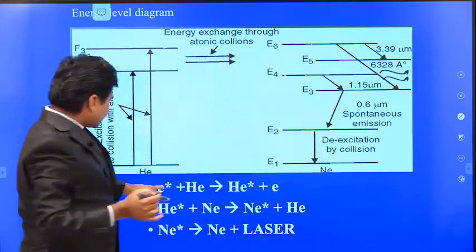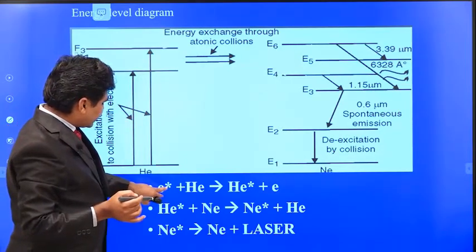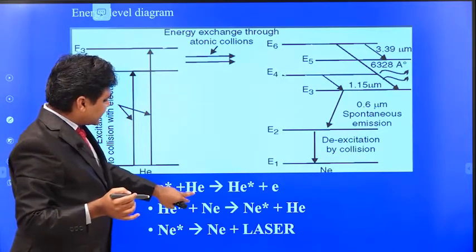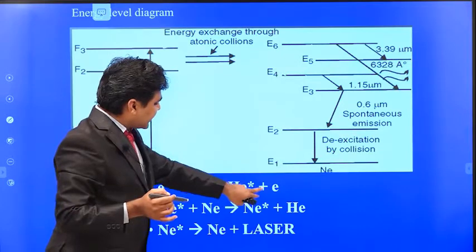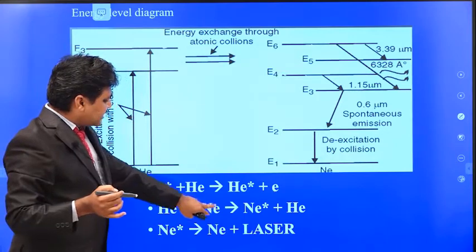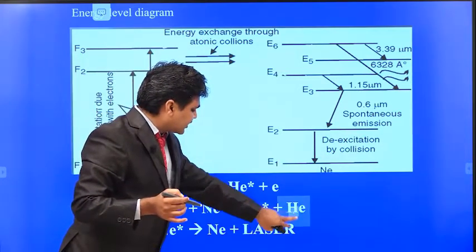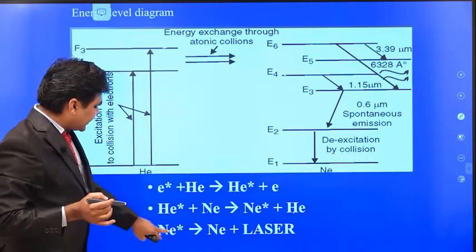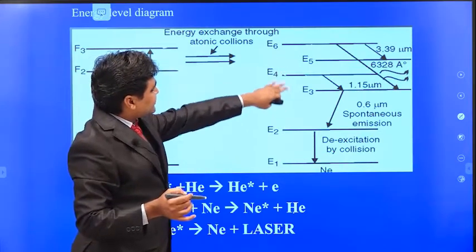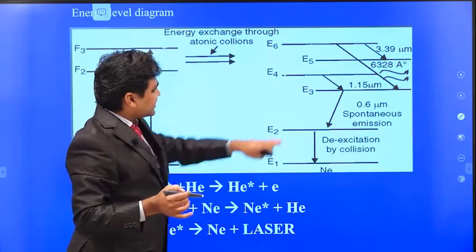The star represents the excited state of the electrons, meaning they have energy. When these electrons collide with the helium atoms, the helium goes to the excited state and the electrons come to the ground state. When these helium atoms collide with the neon atoms, the neon atoms go to the excited state and the helium atoms come to the ground state. When the neon atoms are in the excited state, population inversion is achieved between E6 and E5, E6 and E3, and E4 and E3. So three types of lasers come out.